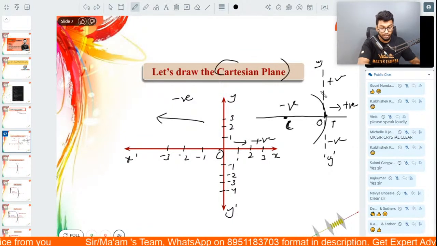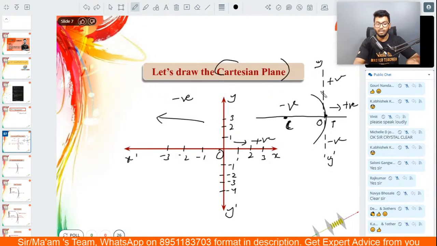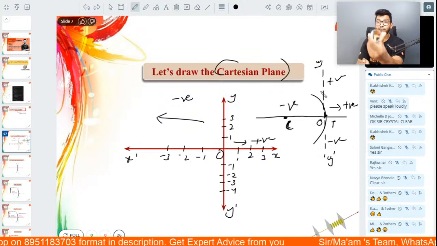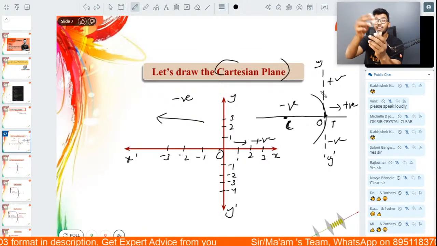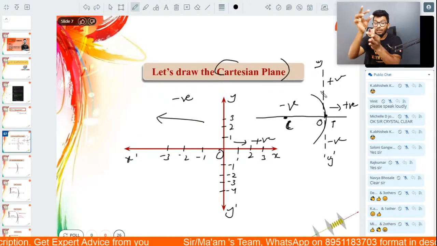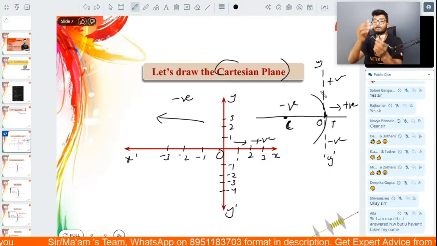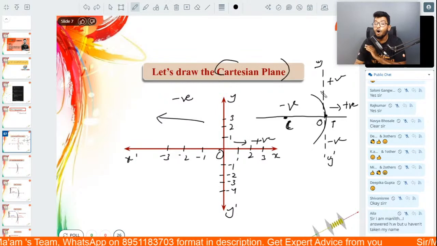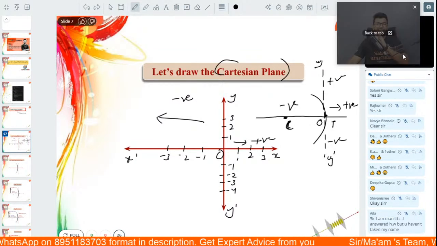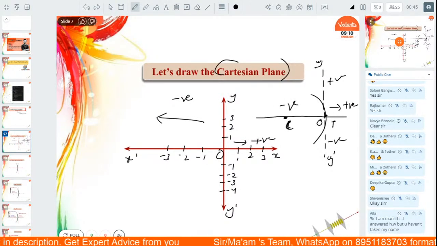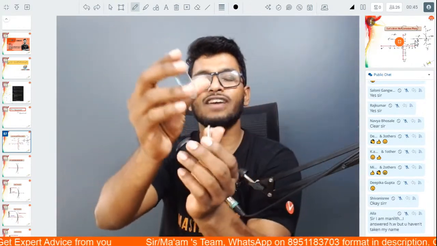I have a convex mirror here with me. I'll just take that also out. So this is a convex mirror, this is a concave mirror. We will always keep the mirror facing the left hand side, facing towards the left. The reflecting surface that you have will be facing towards the left all of the time. It doesn't matter whether it's a concave mirror or a convex mirror.